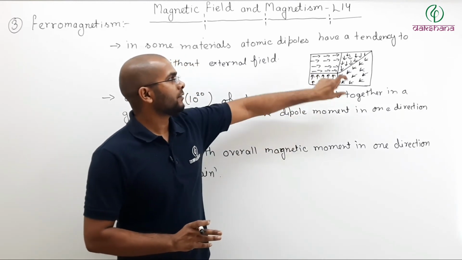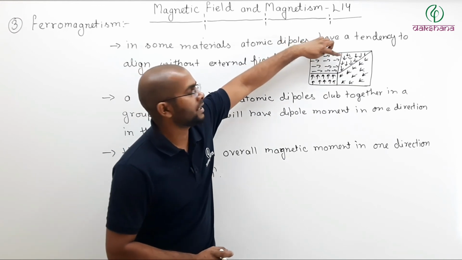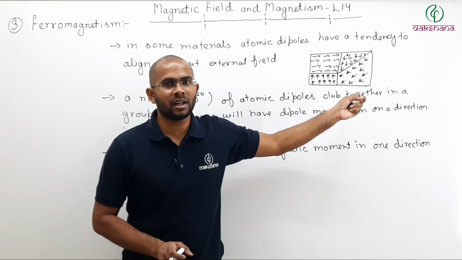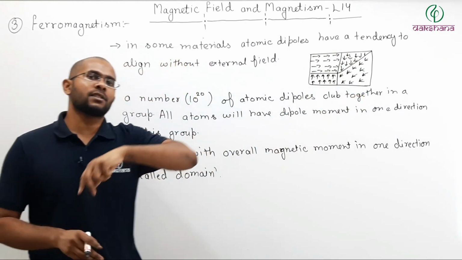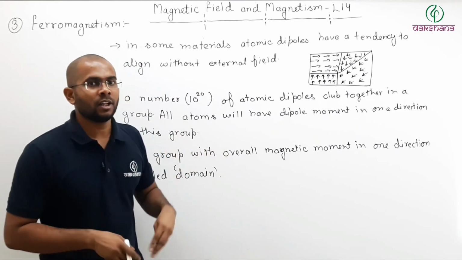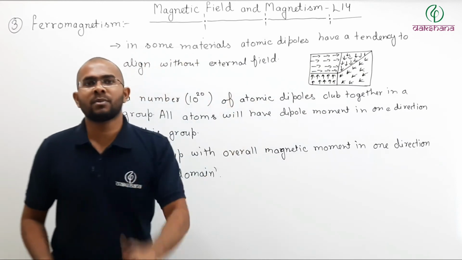Each domain has its own direction, and there is no relation between their directions. So overall moment of the sample will still be 0.